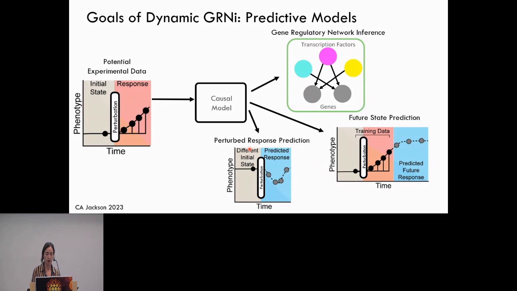So let's say that our new initial state is a disease cell, and we add the same drug that we used in our previous example that we had applied to healthy cells. Can we predict how this disease cell will respond to the same drug over time, starting out in this new initial state? And if we can achieve all of this from one model, we will be able to potentially predict experimental outcomes in silico, and this could create a really powerful tool moving forward.